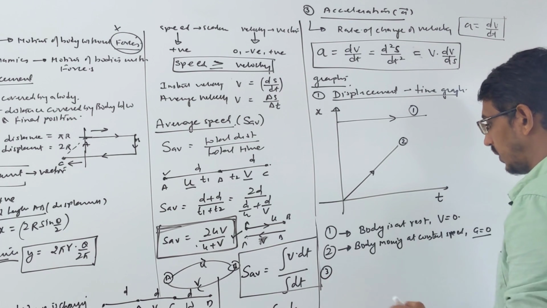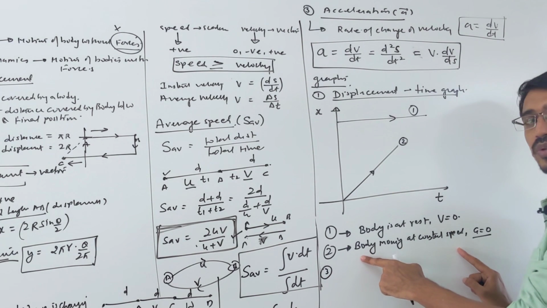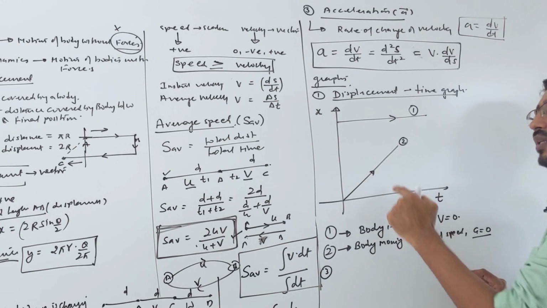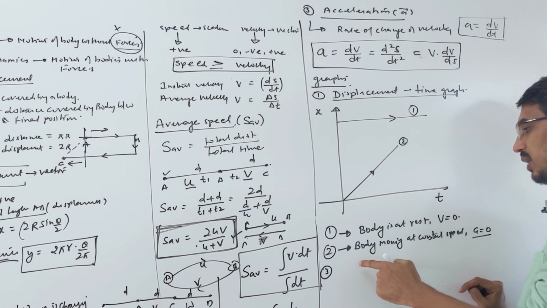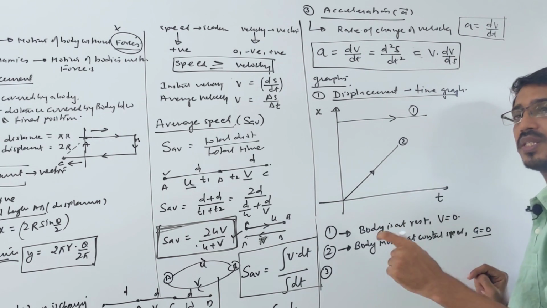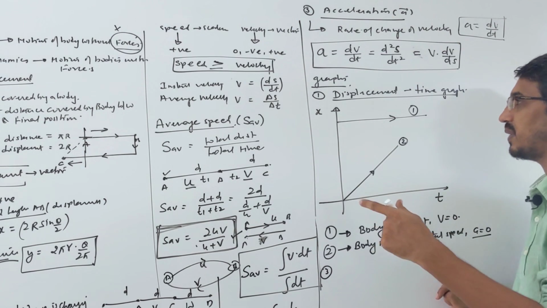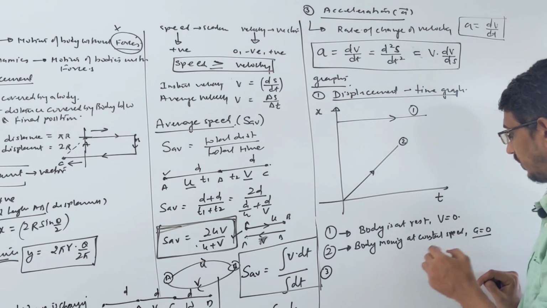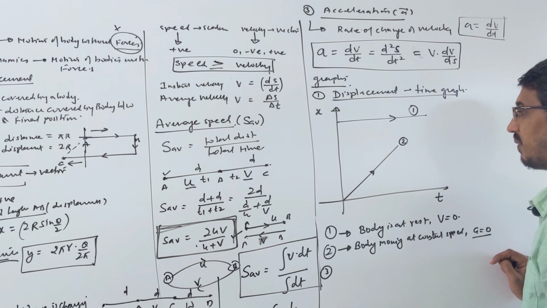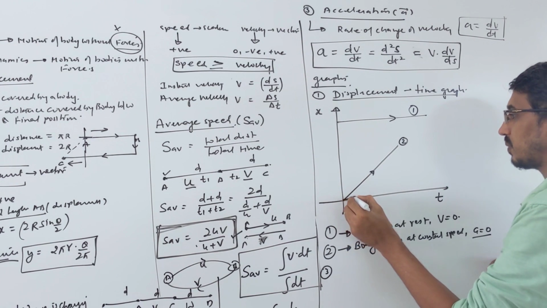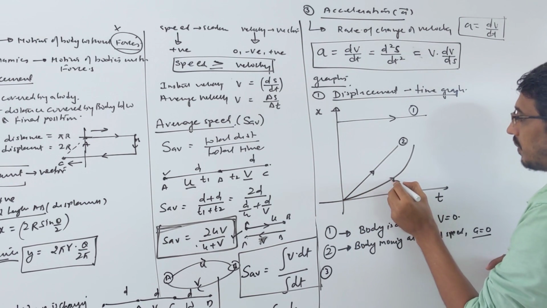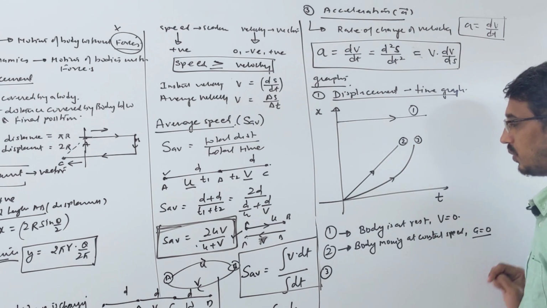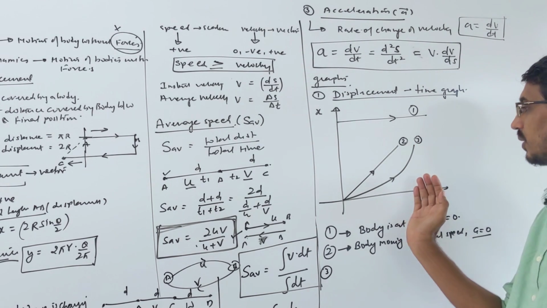Now see, so this is also called uniform motion, right? The second means body is under uniform motion. Body is moving equal distance, equal displacement in equal time. So okay, let me draw a graph now like this type of graph. So here what happens, you see, right?